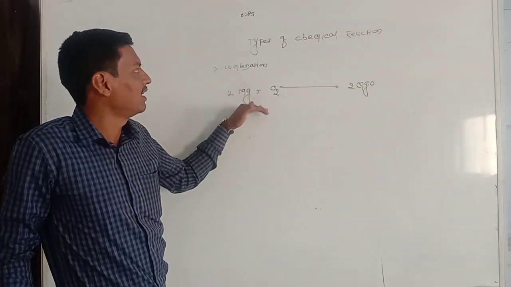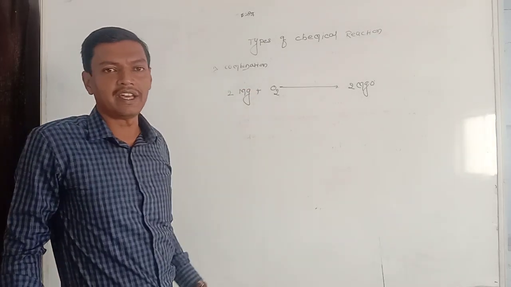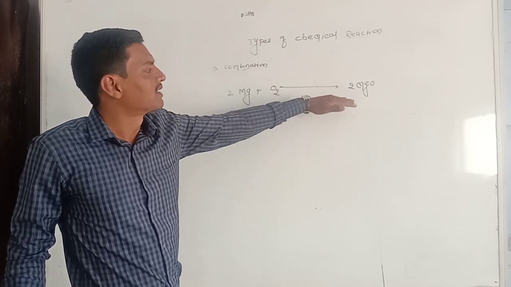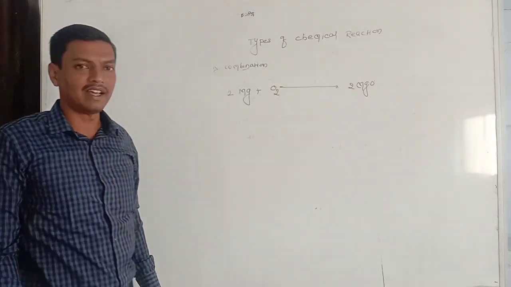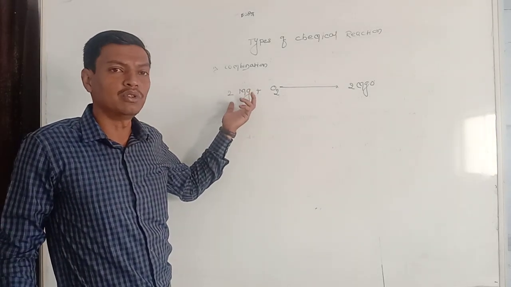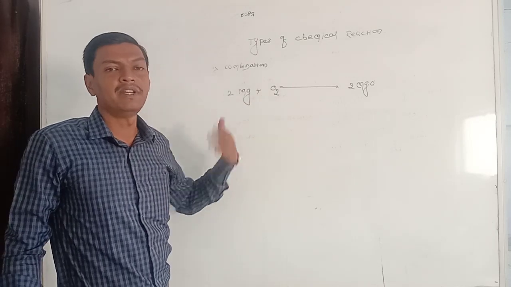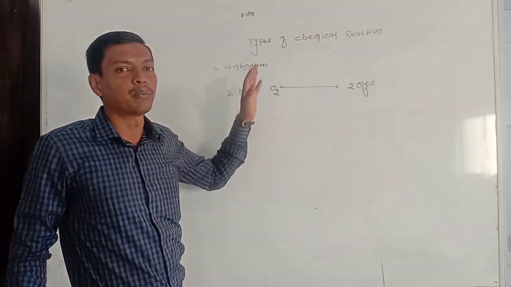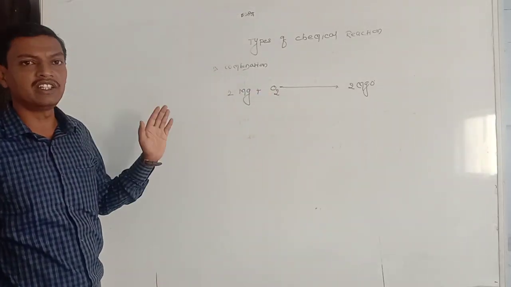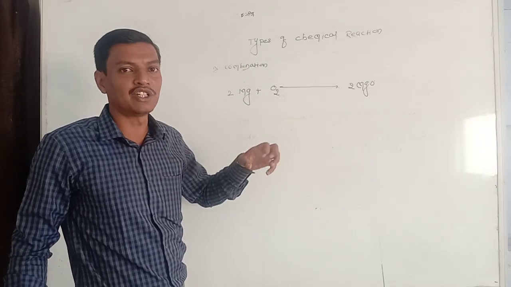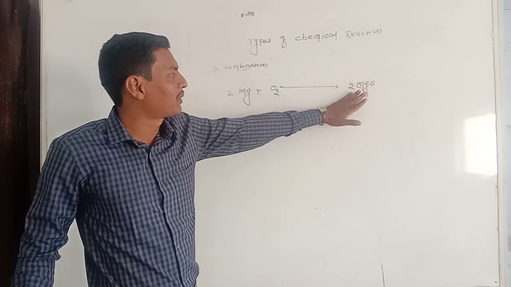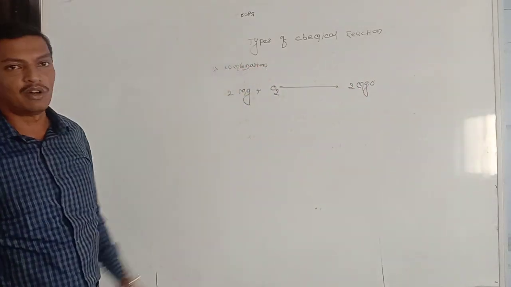Hence we can say a chemical reaction in which 2 or more than 2 reactants react with each other to produce a single product is called a combination reaction. What is happening in a combination reaction? The number of reactants may be 2 or more than 2, but whatever the number of reactants, it is going to produce only one product. Combination means merging, combining with each other to produce a single product. Such a reaction is called a combination reaction.